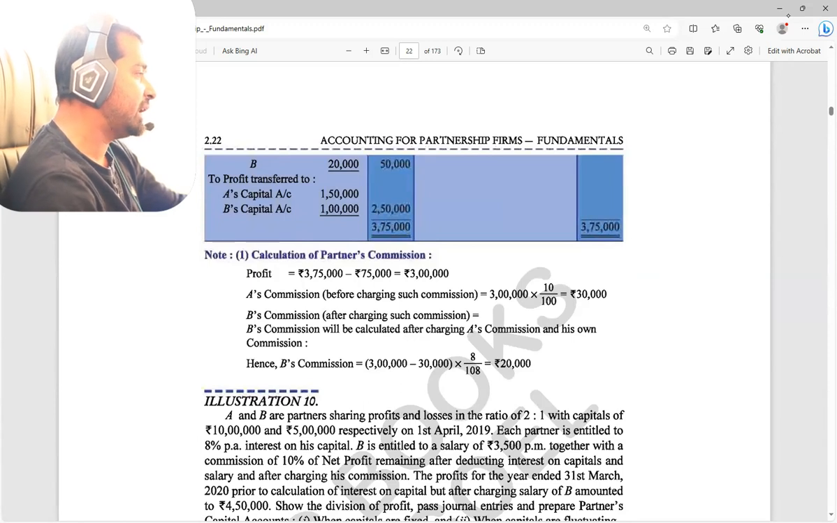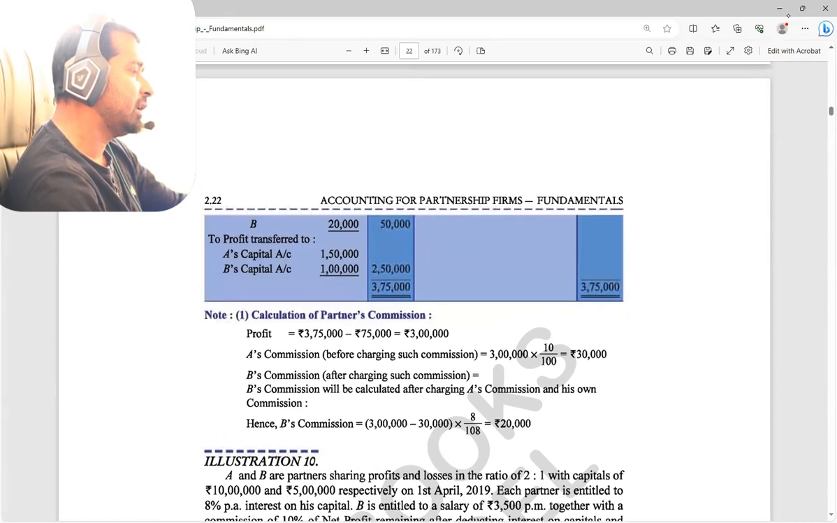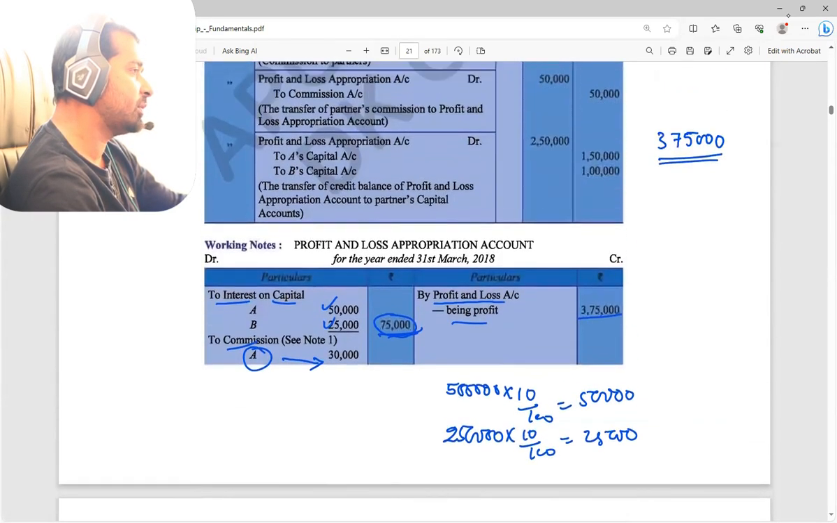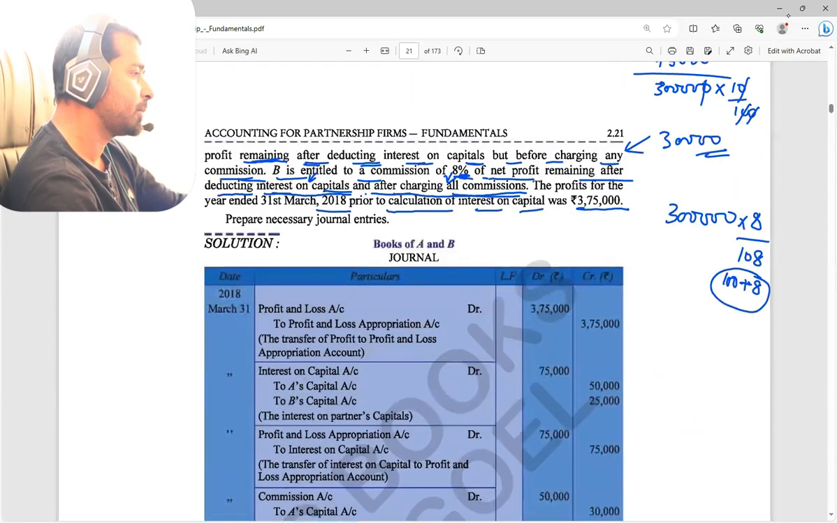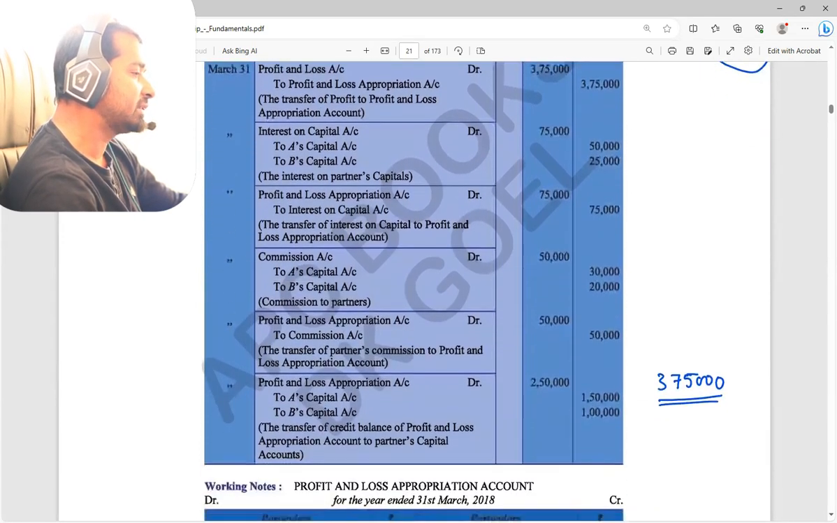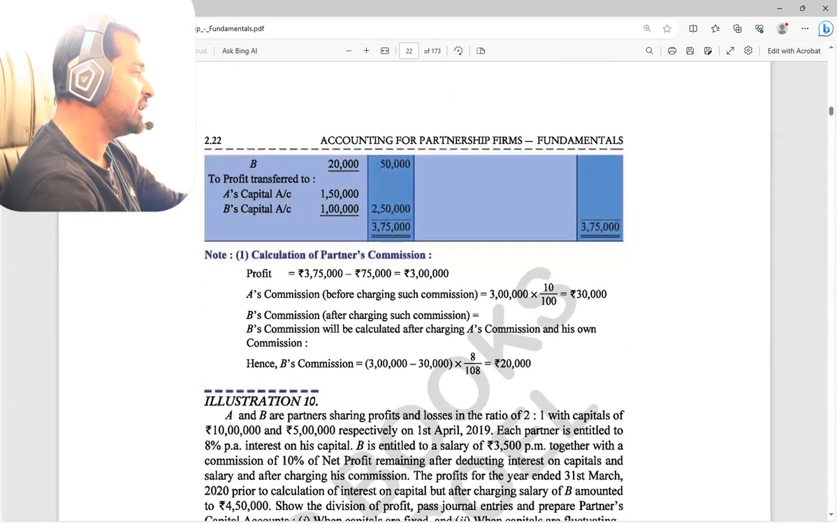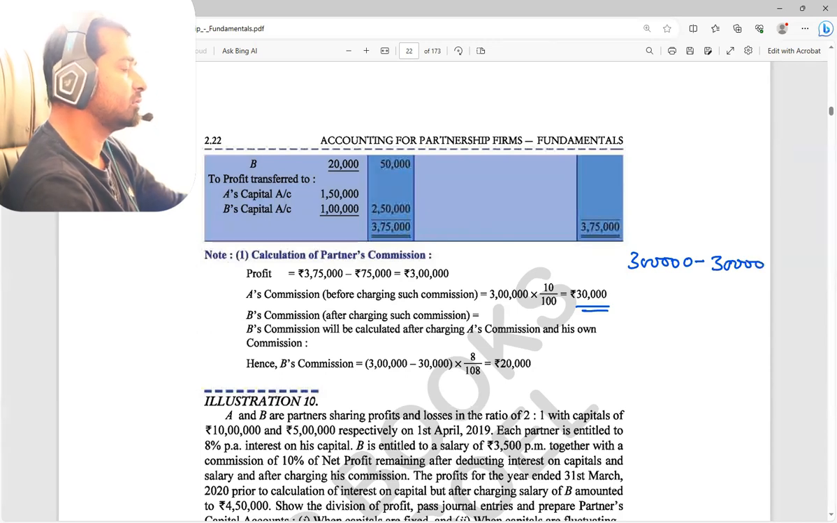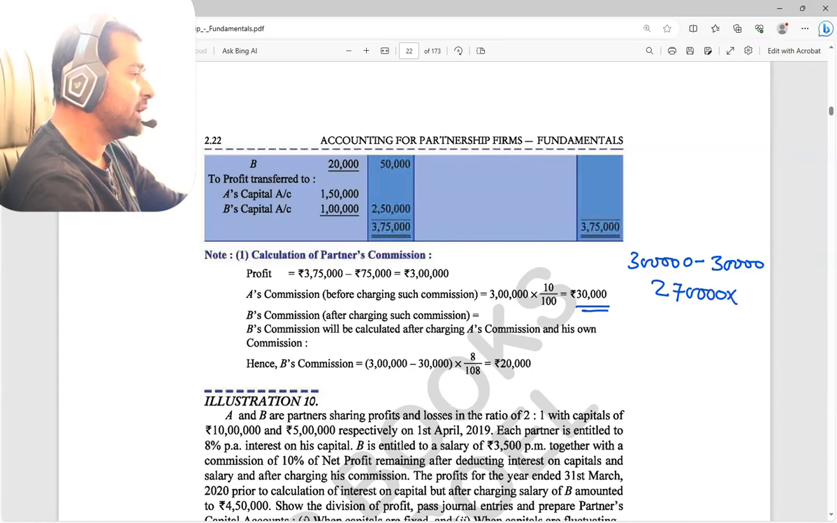Now, see here, after charging all commission they talk about. So first, if only B's commission is given, then this formula is correct. But after charging all commission, in the sense of what? A's commission is also there, so we are going to see that in the working note. A's commission, how much do we have? 30,000. So out of 3 lakh, I am subtracting 30,000 also. So 2,70,000 into 8 by 108 will be there.